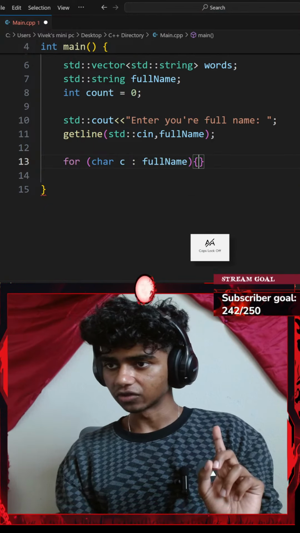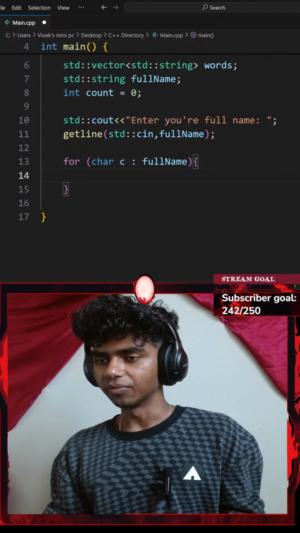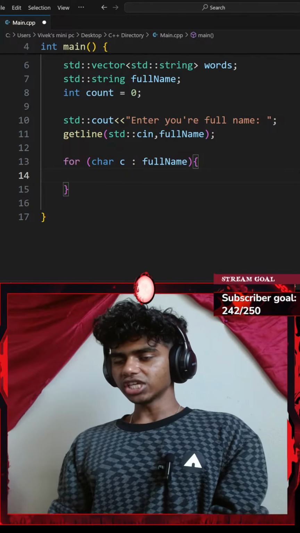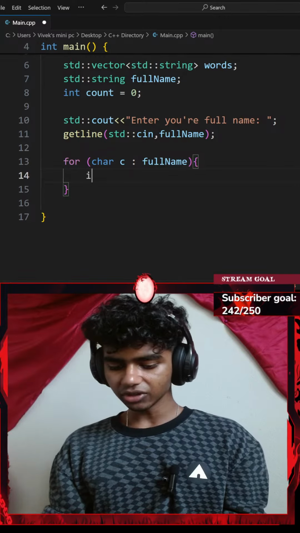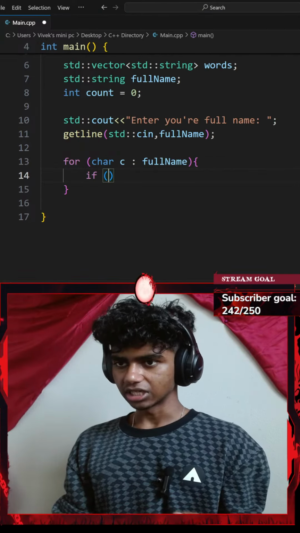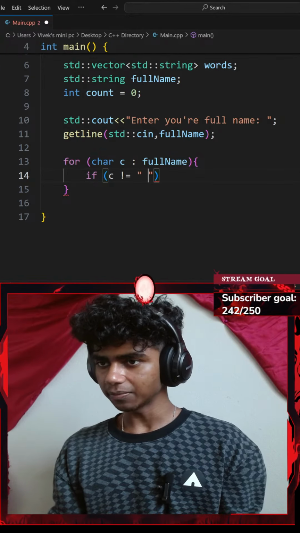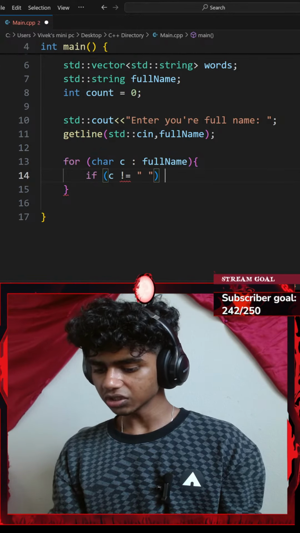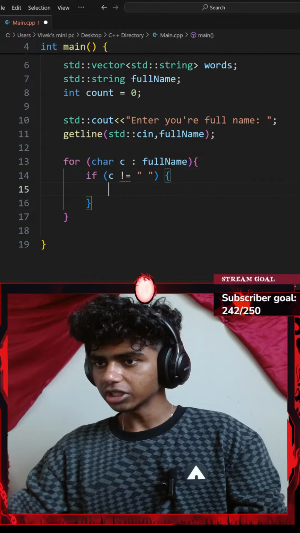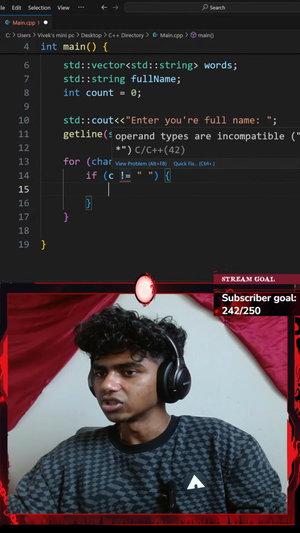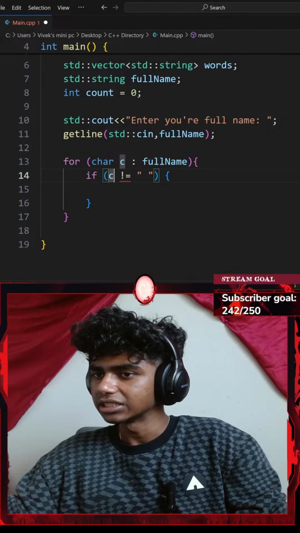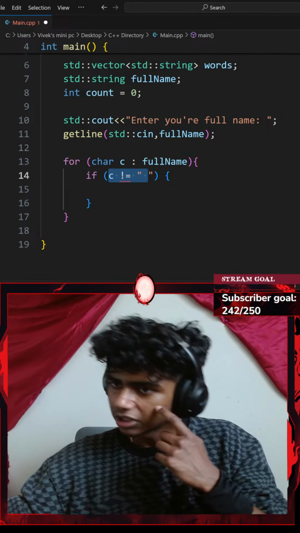Okay, I'll go with a pair of curly braces. And then let's do something. Okay, so this iterates over every single character. I'll go with the if statement. If, a pair of parentheses. So if my c is not equal to an empty space, okay, I'll do something. Go to a pair of curly braces. Not equal to. Is that how we type it? If my c is not equal to an empty space?